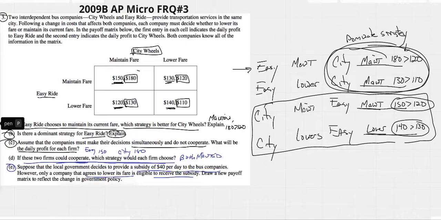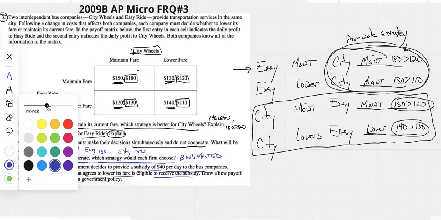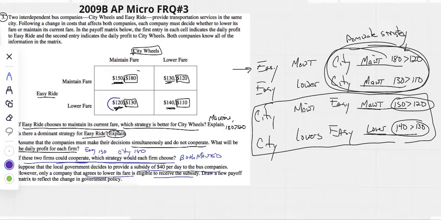Recognize, and I am going to make this a little bit thicker here because this is important. Recognize who's lowering their fares. That's a lower fare. That's a lower fare. Both of those are for Easy Ride to lower their fare. City Wheels lowering its fare would be here and here. Now all you have to do is come in and add the subsidy of $40 a day. So the 120 would become 160. The 120 would become 140. The 140 would become 160. The 110 is 130 now. And the 120 is 140.